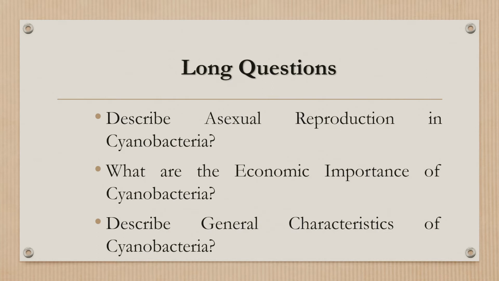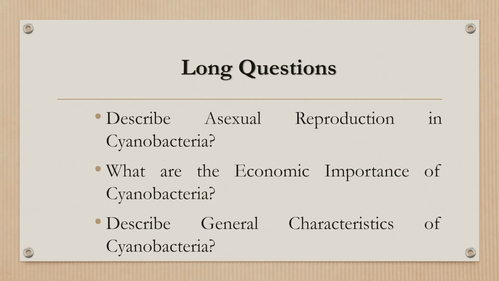Next question is, what is the economic importance of the cyanobacteria? We're going to discuss the useful as well as the harmful effects of the cyanobacteria. For the useful effects, there is the role of the cyanobacteria in nitrogen fixation. They have a big role in nitrogen fixation. They convert the nitrogen into nitrates, nitrites, and ammonia, because these are the chemicals which plants or other organisms can use for their purposes. So this is the most important role of the cyanobacteria.